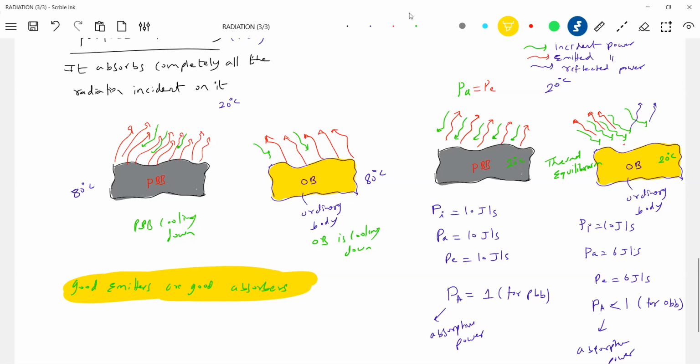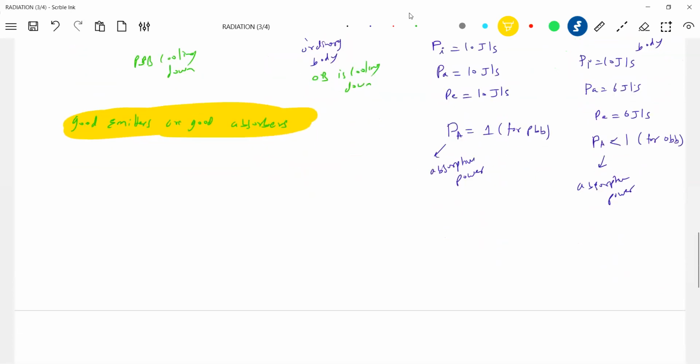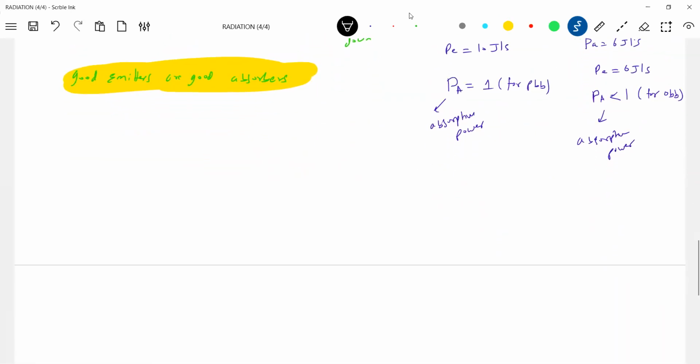So how to construct a perfect black body? Next question comes: where do I get a perfect black body? For that, I'll take a sphere, a conducting shell made of iron, a thin iron shell.